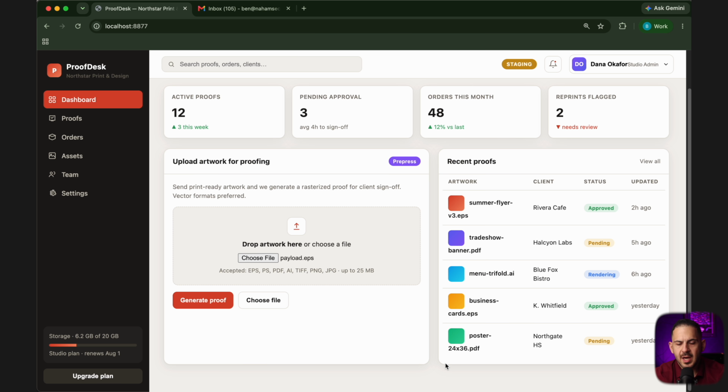But this isn't where the hacking happens. Let me show you where the bug lives and how we exploit it and how the story unfolds. So now let's take a look at our application. This is just a normal application that allows us to upload files and it would do some proofing. And if you've ever done any print media, you know that this is a big part of their entire ecosystem. And the thing that is interesting is being able to find flaws in that conversion.